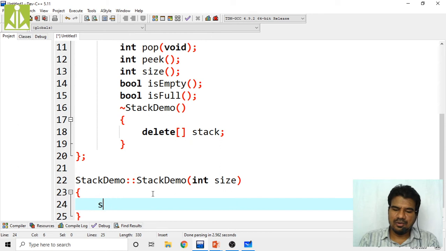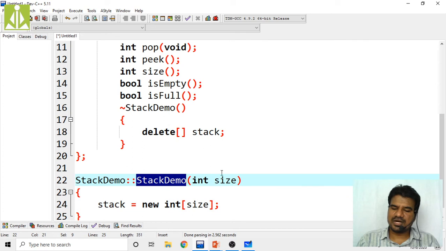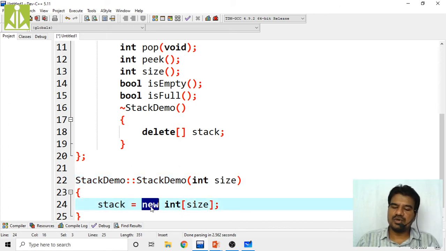So how can we do it? Stack equals, I'm allocating the memory, new integer of whatever size we are passing. Suppose if I want 5 elements in my stack, I call this stack demo constructor and pass 5 as an argument. That 5 will come into this size and I will get 5 elements in my stack, because new will allocate the memory dynamically, that you already know.